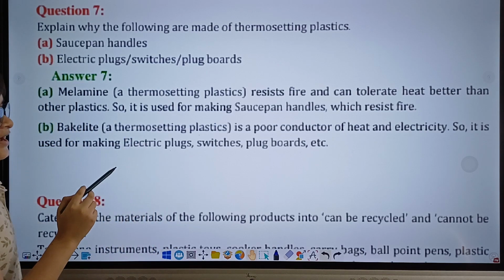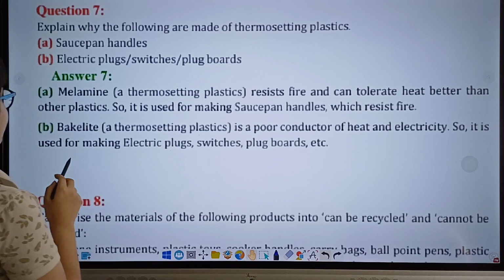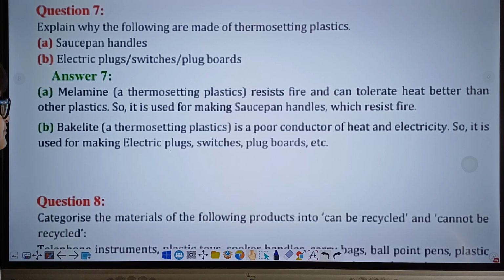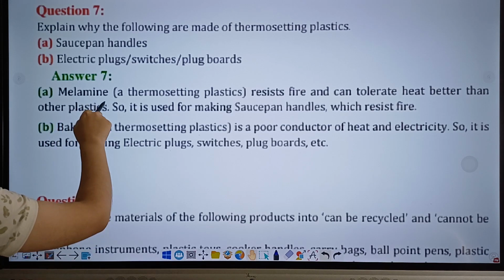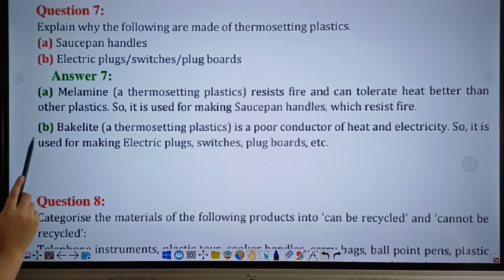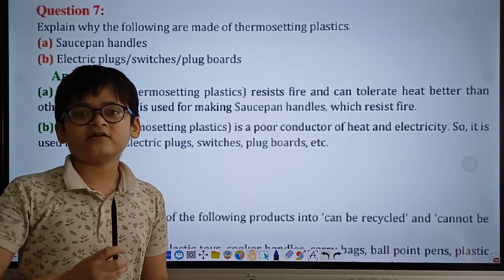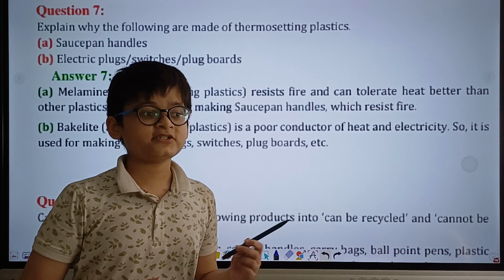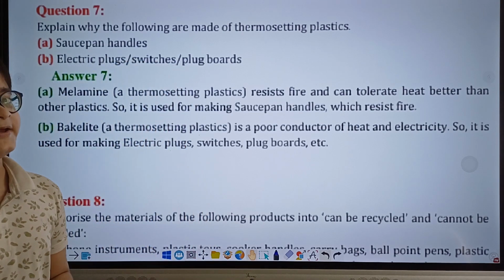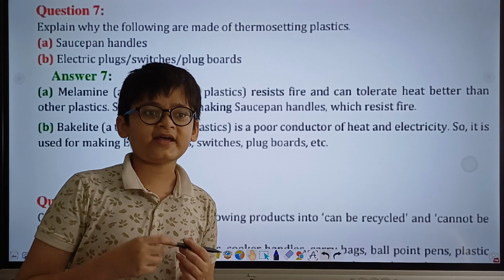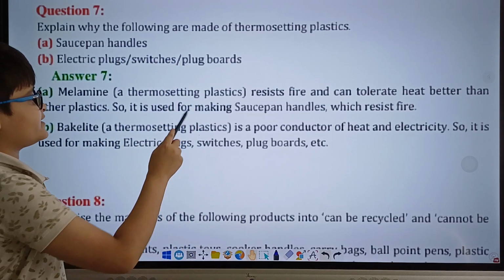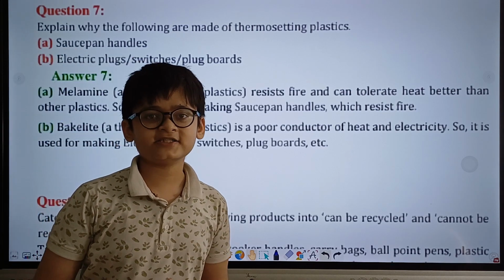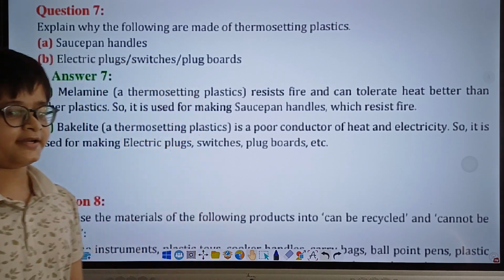It resists fire and can tolerate heat better than other plastics. So it is used for making saucepan handles which resist fire. The explanation for this part of the question is that melamine is a bad conductor or insulator of heat. Because of this property, heat is not transferred from the pan to the handle. Hence why it is used in the making of saucepan handles. Not only can it resist fires, but heat is also not transferred through it.